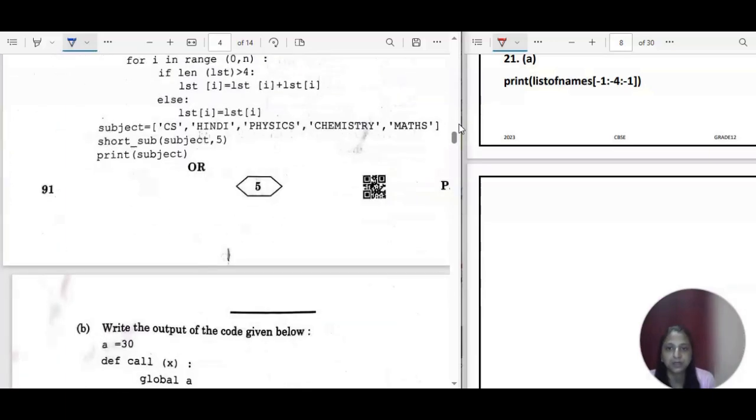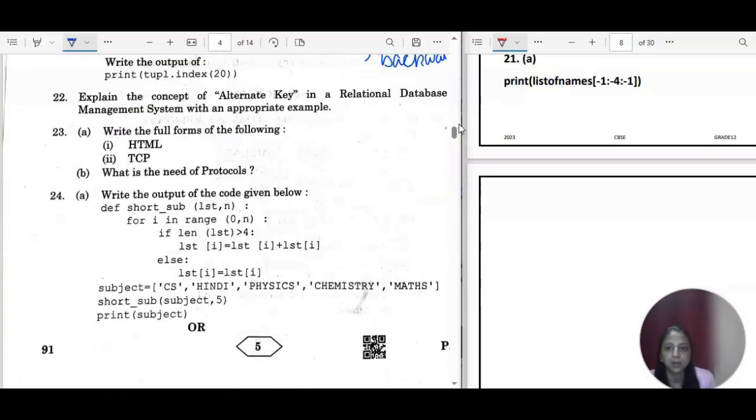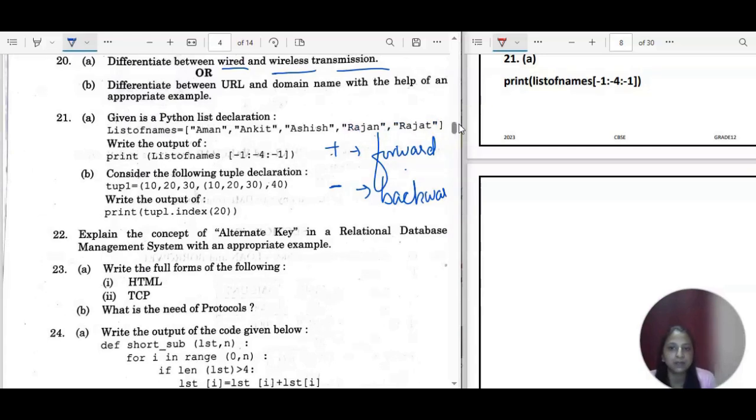So this is something given in negative only. So this is backward indexing, right? This is given in negative, so this is backward indexing, going to start from the left hand side. So well, we have -1. So the starting value is -1 and it is going to work till -4. This is excluded only. So it will work for -1, -2 and -3.